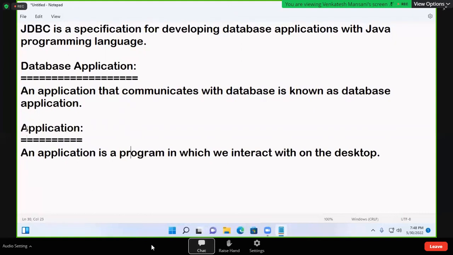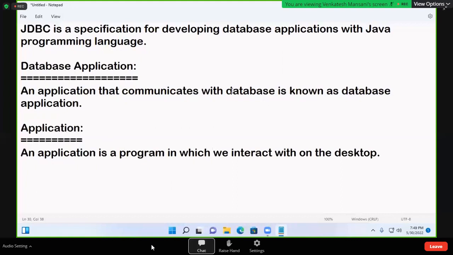See, application is nothing but a program. Suppose you write one Java program and you are interacting with that program, then that program is called an application. For example, here I already opened Notepad. I'm interacting with Notepad, so Notepad is called an application. If I open a browser, we can also interact with the browser, so the browser is also an application. If I open Google, we can also interact with Google, so Google is also an application. With that program you are interacting, that program is called an application.